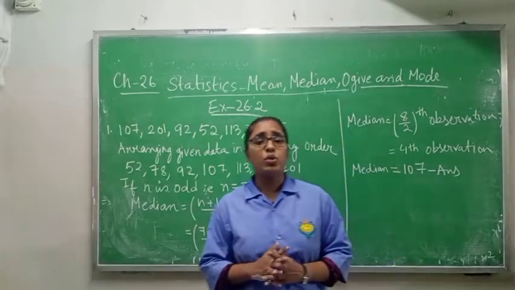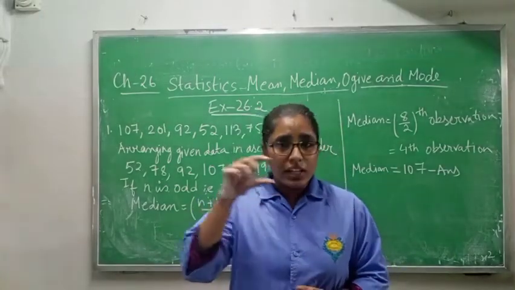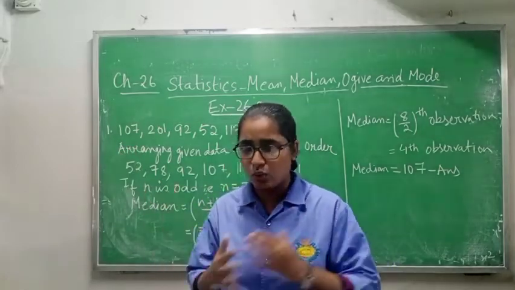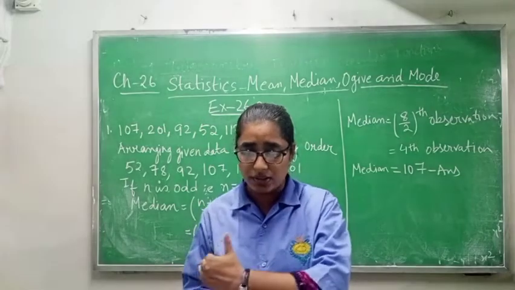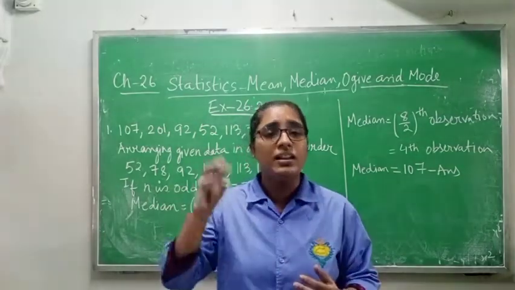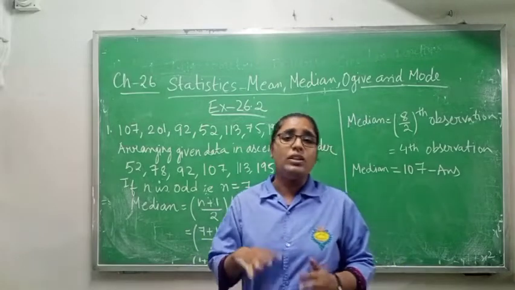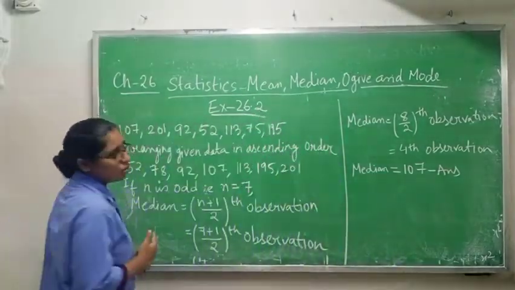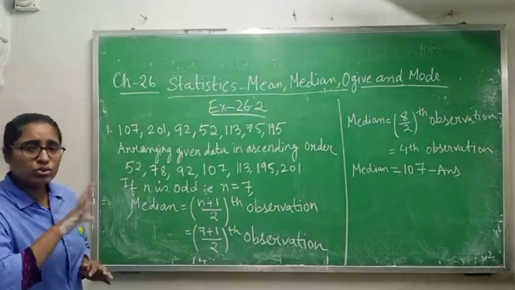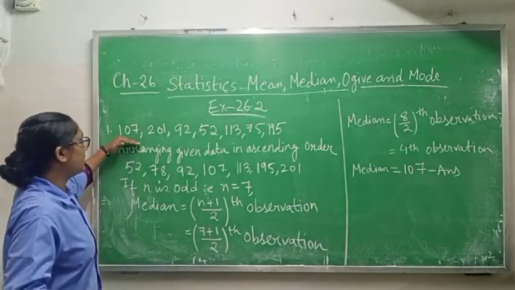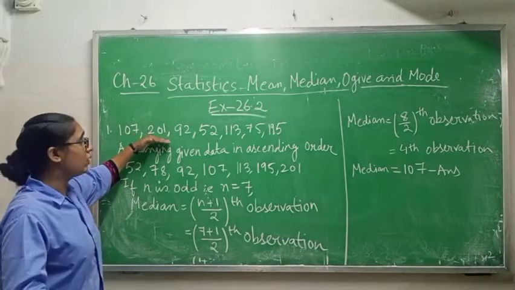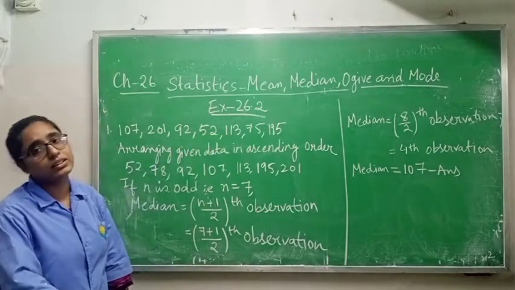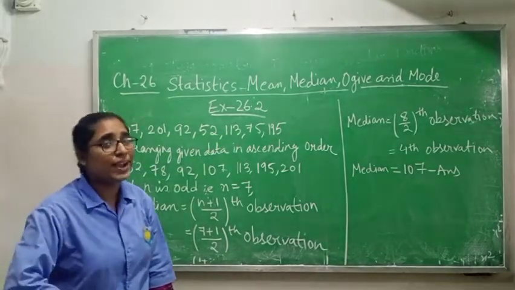If this type of question comes in which data is given to you, like 107, 201, 92, 52, 113, 75, 195, then how will you find the median? Now concentrate on the board. First of all, whatever data is given to you, write that. So the data is 107, 201, 92, 52, 113, 75 and in the last 195.